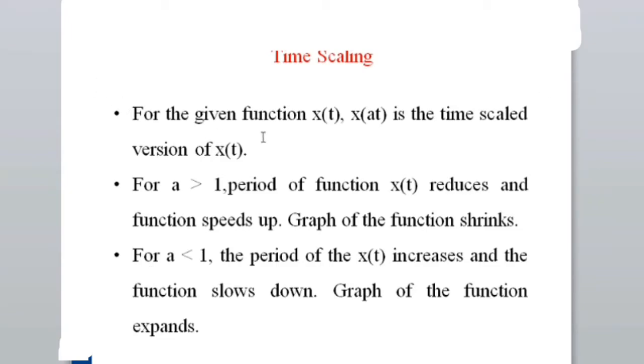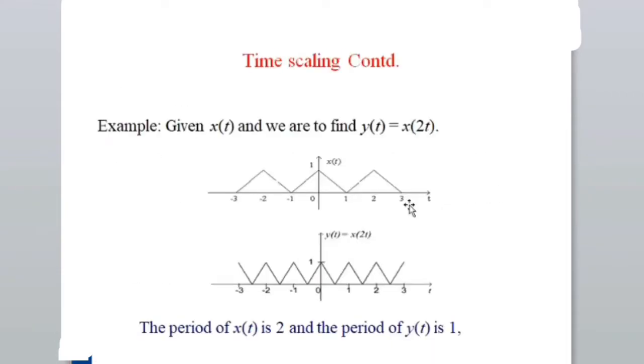So remember, this is the time scaling. That means this time, I am scaling either upscaling or downscaling based upon the value of a. If a is greater than 1, then we call it upscaling. If a is less than 1, we call it downscaling. If a equal to 1, then my function is the same. This is not called a scaled function. So if a is greater than 1, then the period of x of t reduces and it speeds up. So we'll see what is the meaning of it. Okay. So now you can see what we mean by speeds up.